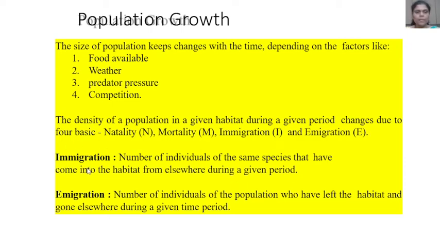What is meant by immigration? The number of individuals of the same species that have come into the habitat from elsewhere during a given period. What is the meaning of emigration? The number of individuals of the population who have left the habitat and gone elsewhere during a given time period. That is known as emigration.